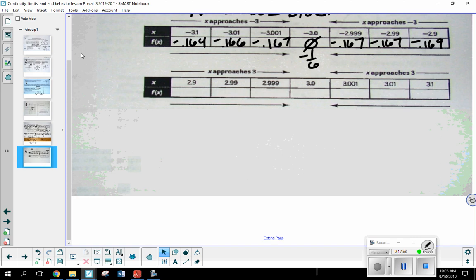All right. Okay, so let's start with step 1. What do we do in step 1? Okay. So we see what's happening when x equals 3.